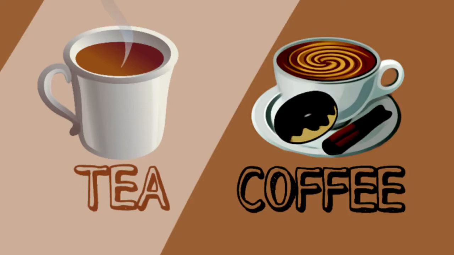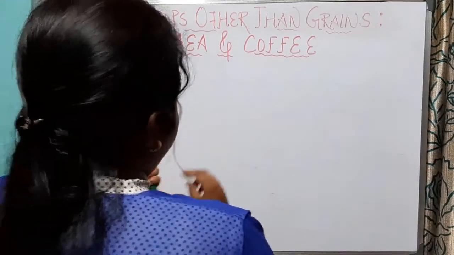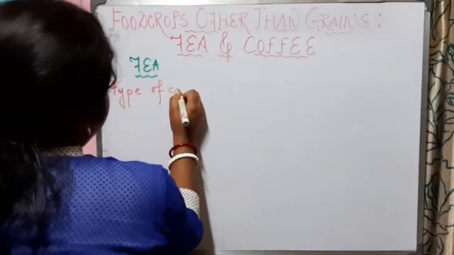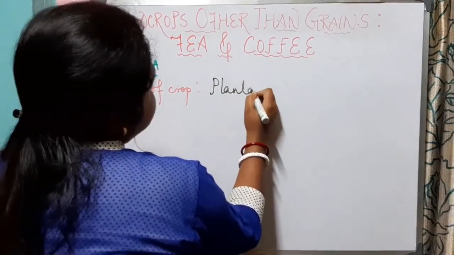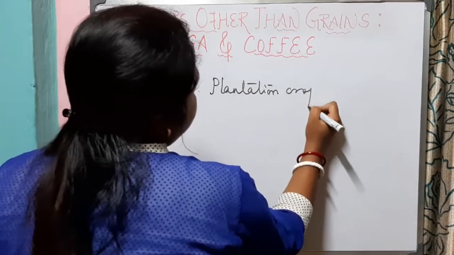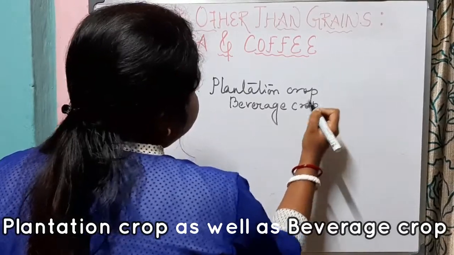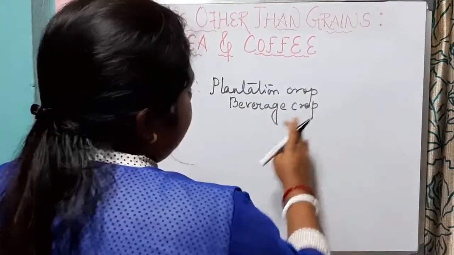So without wasting much of our time, let us know about these two food crops other than grains which are grown in our country, that are tea and coffee. So let us know about tea first. Let us know which type of crop tea is. Tea is a plantation crop and also called a beverage crop, that means which is used for drinking purposes. So it can be called a plantation crop and also a beverage crop.